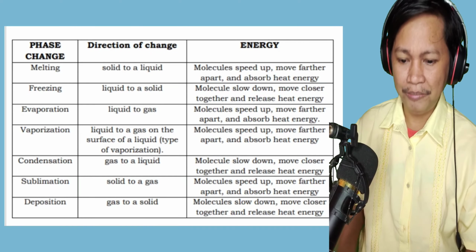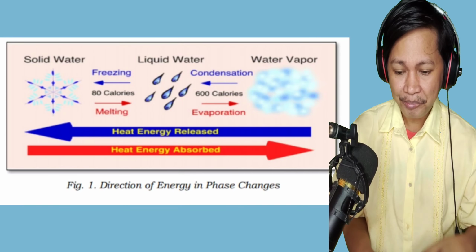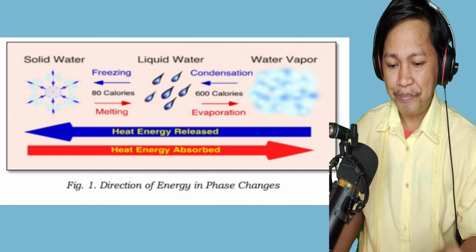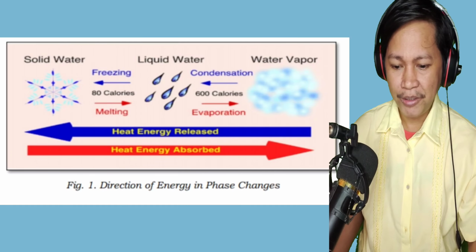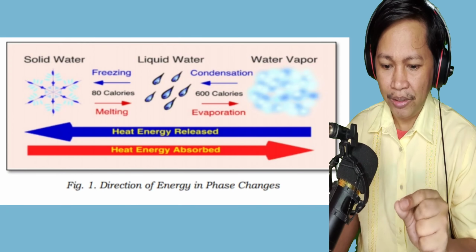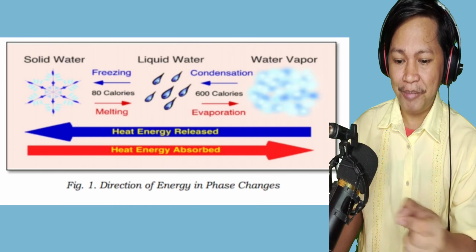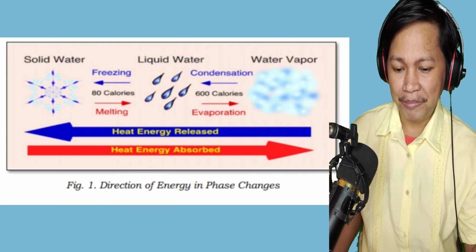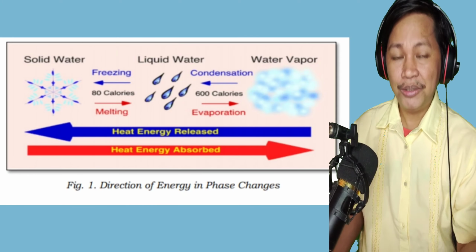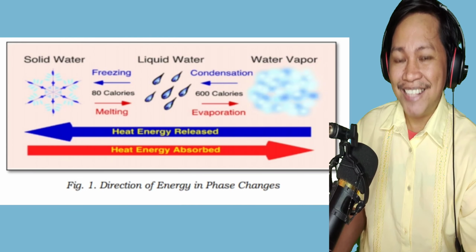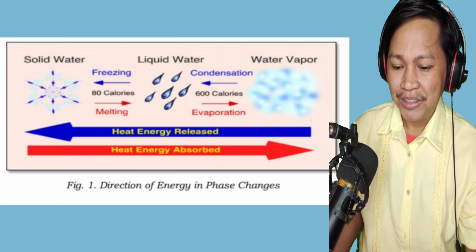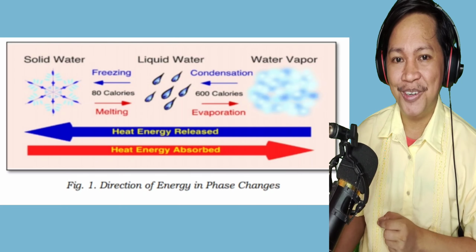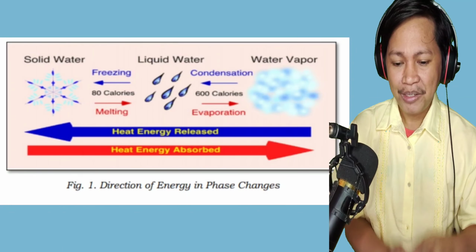In our diagram, we can see the direction of energy in phase changes. We have solid water, liquid water, and water vapor. When solid turns to liquid, the process is melting. When liquid water turns into water vapor, the process is evaporation. In reverse, when water vapor turns into liquid water, the process is called condensation. And when liquid water turns into solid water, the process is freezing or solidification. I hope the direction of energy in phase change is clear.